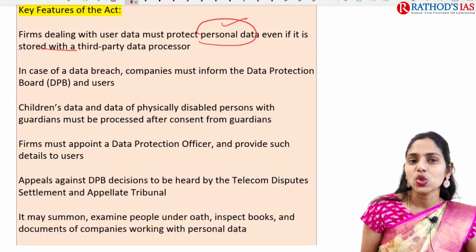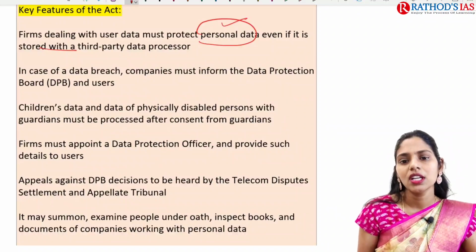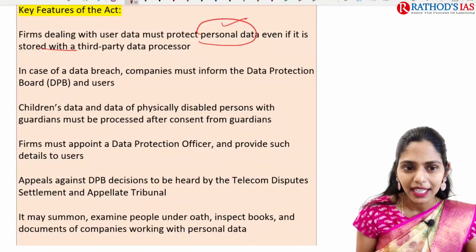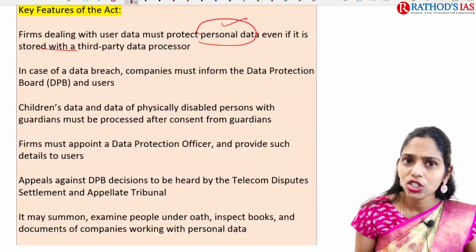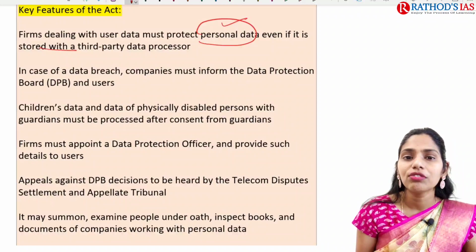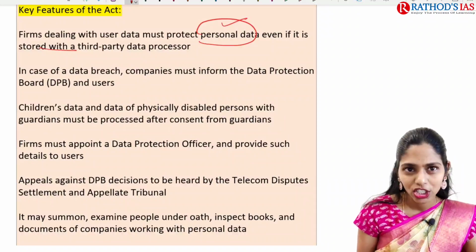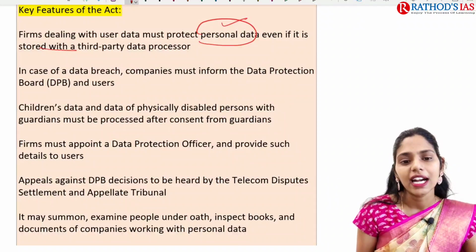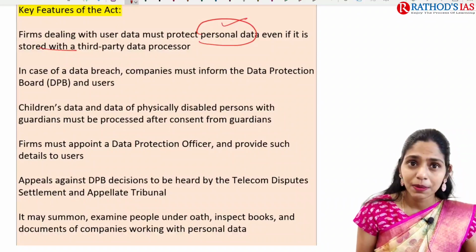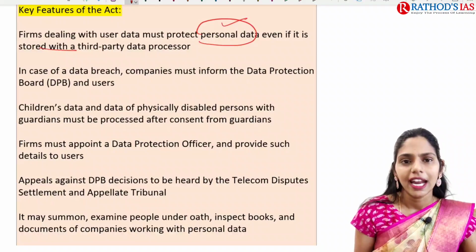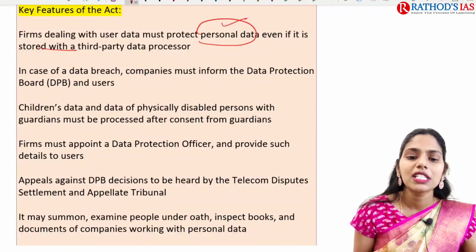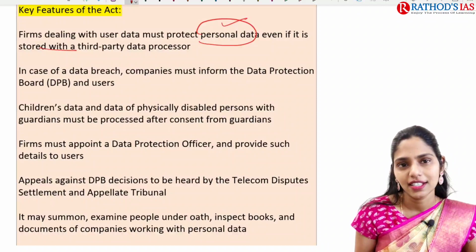If there is any data breach, companies have to inform the Data Protection Board and users about the breach. And especially children's data and data of physically disabled people with guardians must be processed only after consent.